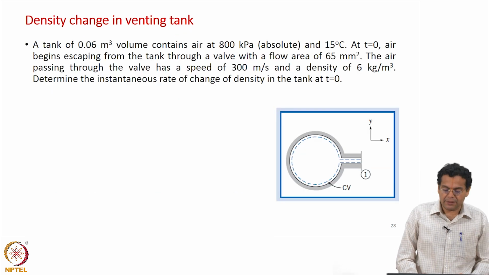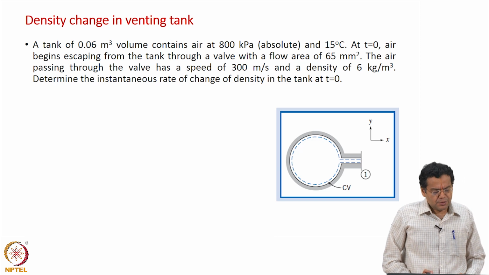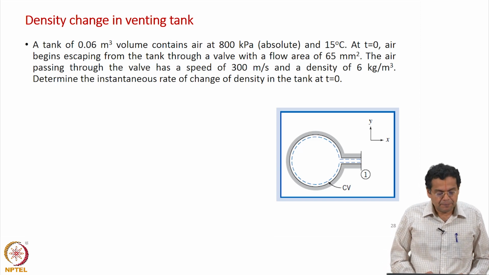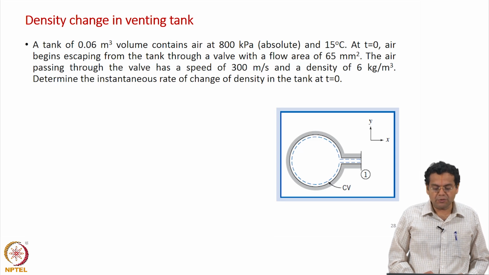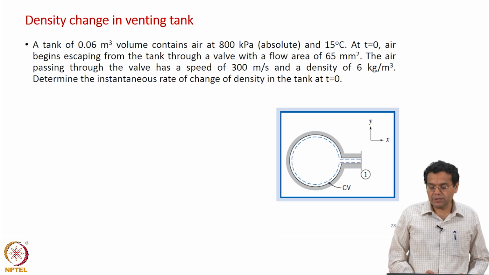The last example is one where our attention is on a case where there is a transient, that is, unsteady state, which is the focus of this example. Let us read the example. A tank of 0.06 meter cube volume contains air at 800 kilopascal absolute and 15 degree centigrade.